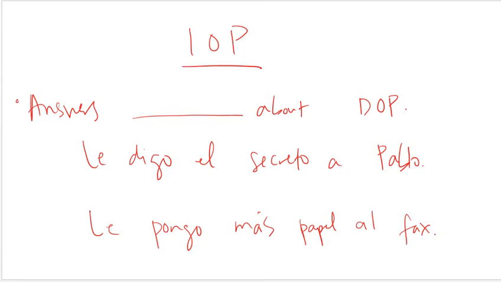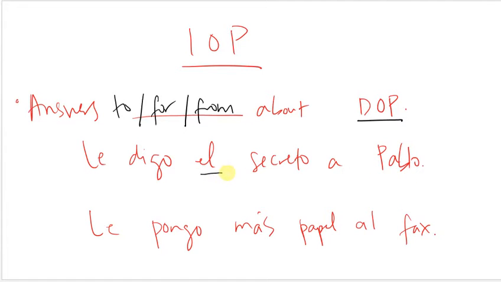So for the indirect object pronouns, this generally answers to, for, or from about the direct object pronoun. So in order to have an indirect object, technically you have to have a direct object because this has to answer a question about it. So, le digo el secreto a Pablo. I tell the secret to Pablo.